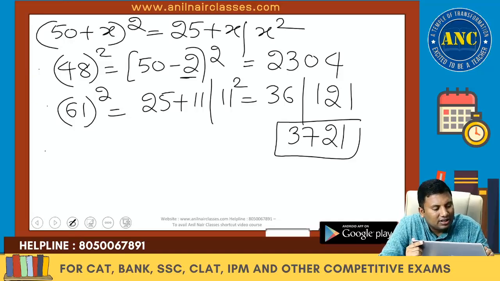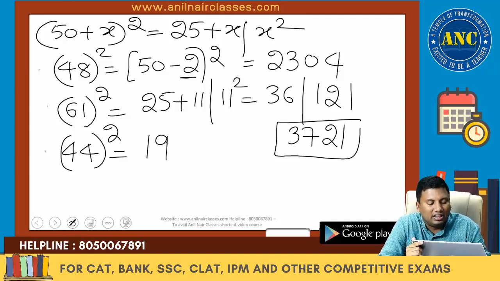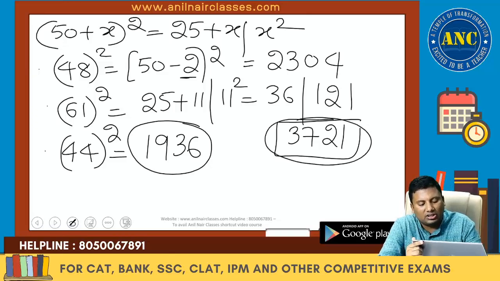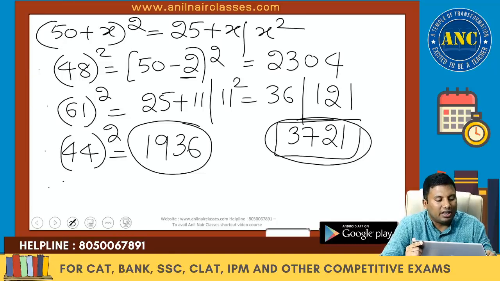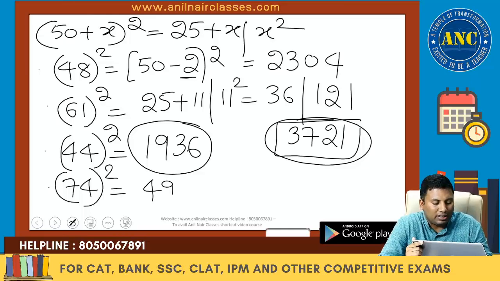Suppose it is 44 square. Just look at the screen and solve it. 44 is 6 less than 50. 25 minus 6 is 19. 6 square is 36. Answer is 1936. Aditya, it is for you to solve 74 square. 74 is 50 plus 24, so 25 plus 24 is 49. 24 square is 576. The answer is 5476.